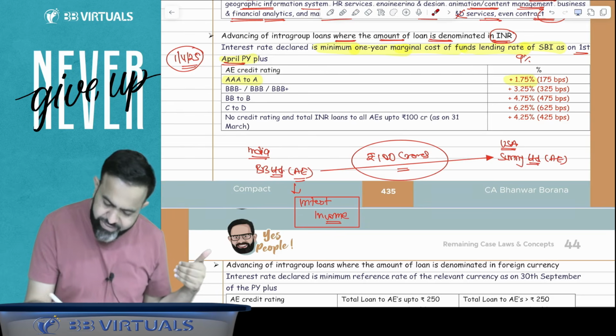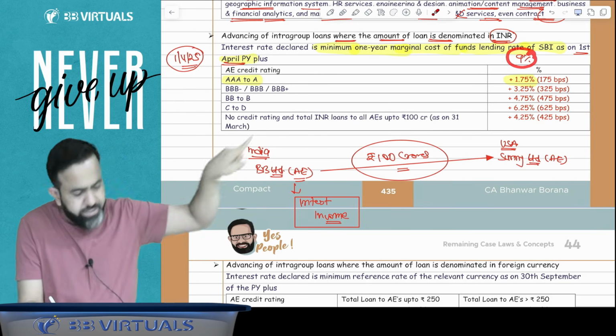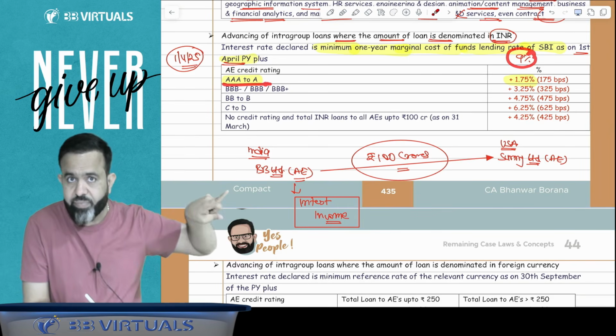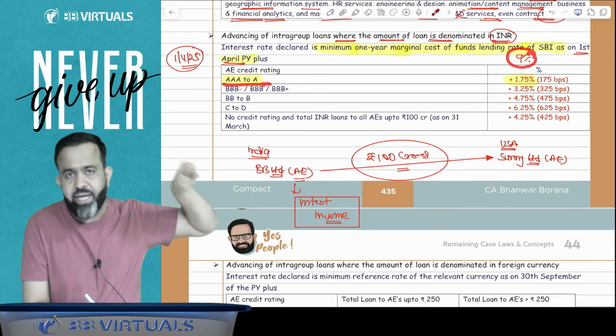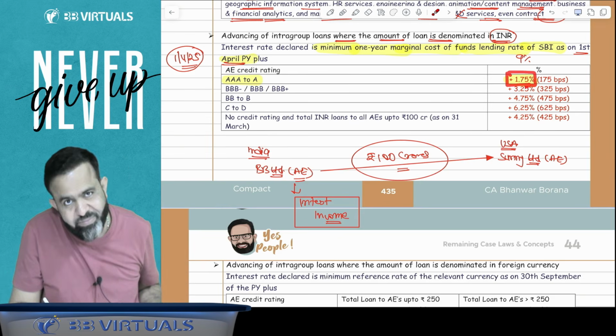So SBI rate is 9%. Then you have to add, suppose your associate enterprise credit rating is in the A category, that is AAA to A, in this particular case, just add 1.75%.